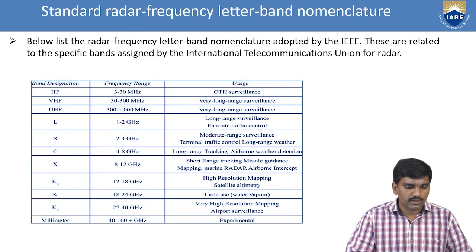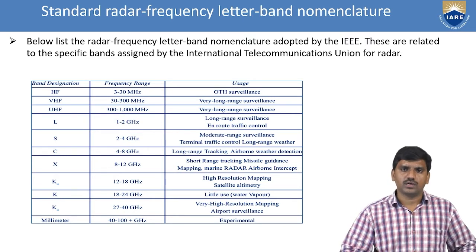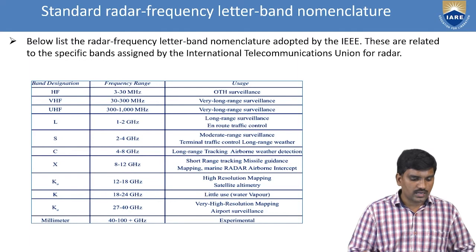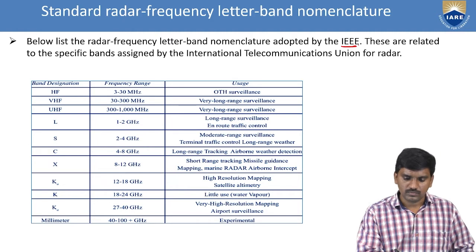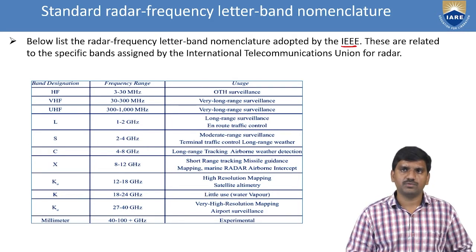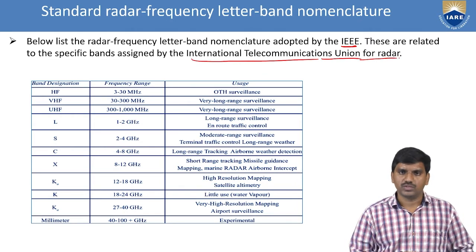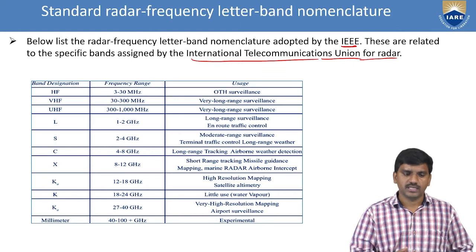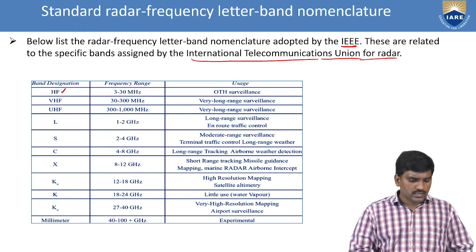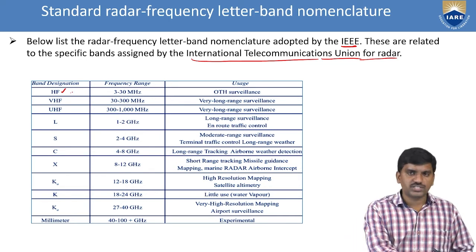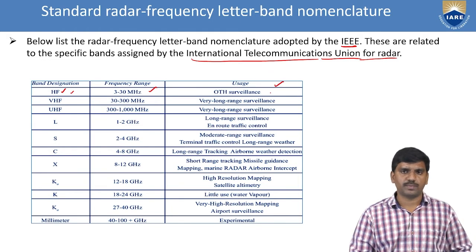So these are some standard radar frequency bands and nomenclature. These are very important to learn. Here is the list of radar frequency letters and nomenclature adopted by IEEE. These are related to the specific bands assigned by the International Telecommunication Union for radar only. These are the radar frequency bands starting with high frequency. Here are the band designation, frequency range, and usage or application of a particular band of frequency.